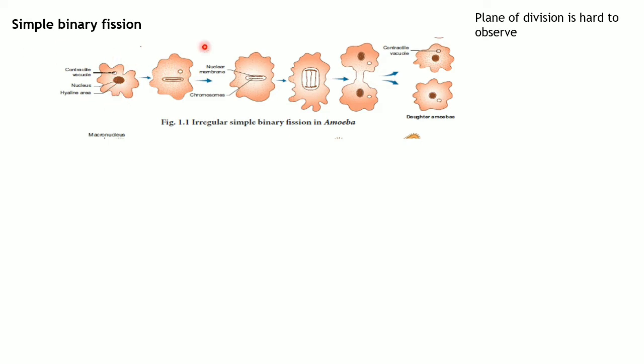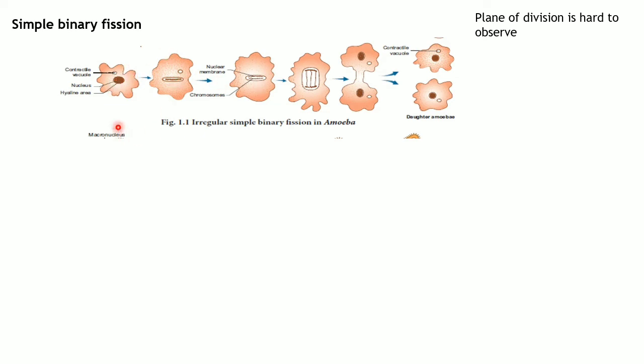So now we know what a plane of division is. Why this is called simple or irregular binary fission is because the amoeba undergoes cell division in any direction, as it does not have any definite shape.